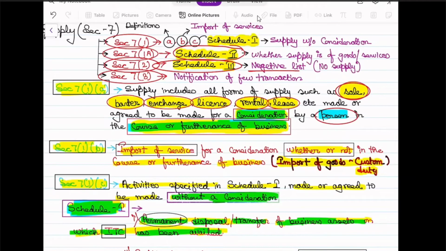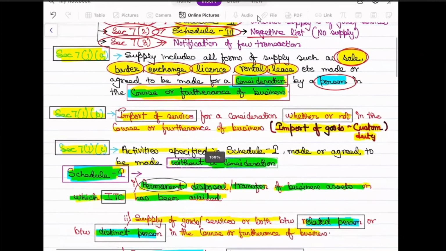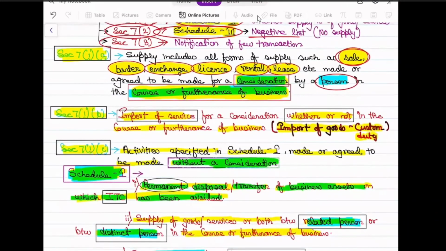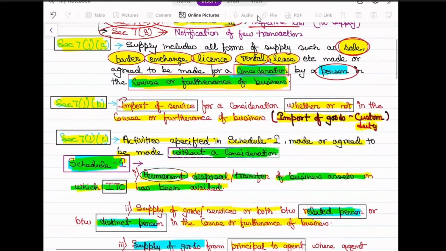Now we are moving on to section 7 subsection 1 clause C, which is one more exception. Here is schedule 1, which has 4 paras, 4 different transactions, where even if it is done without consideration, it is constituted as supply and GST will be levied.